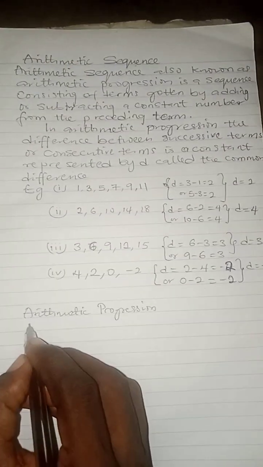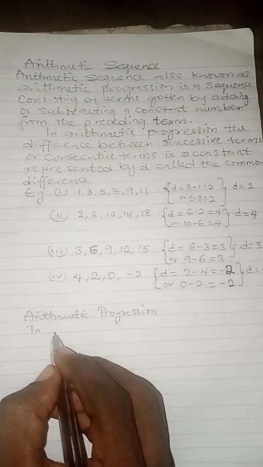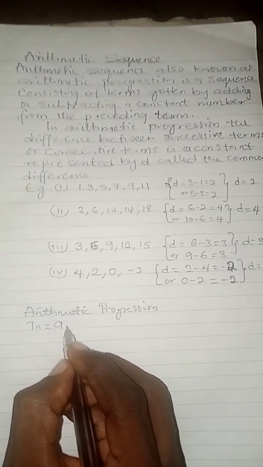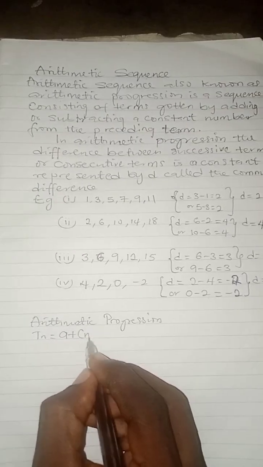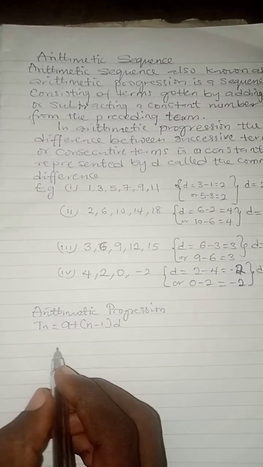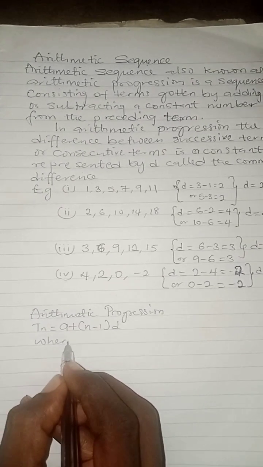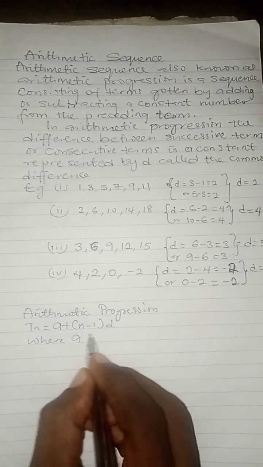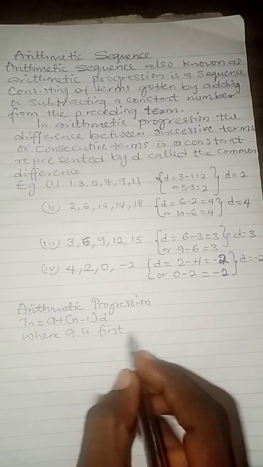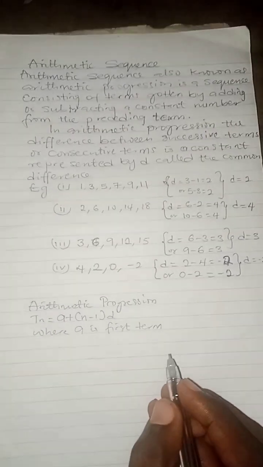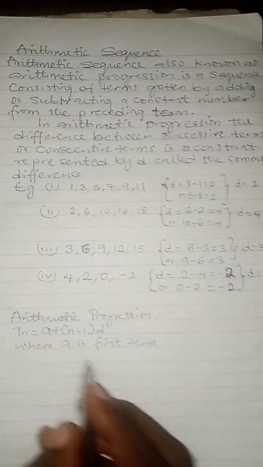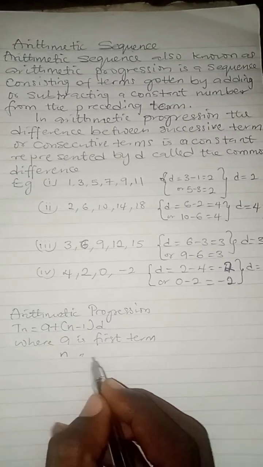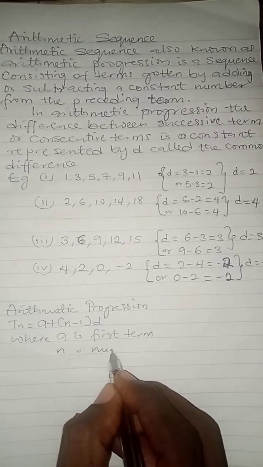The formula is given by Tn equals A plus open bracket n minus 1 close bracket D, where A is the first term. Take note, A represents the first term. N represents the number of terms.